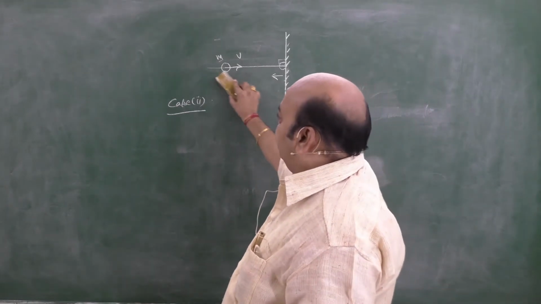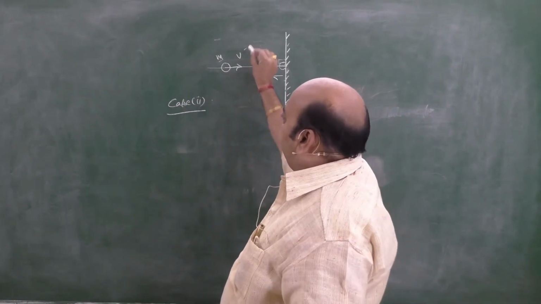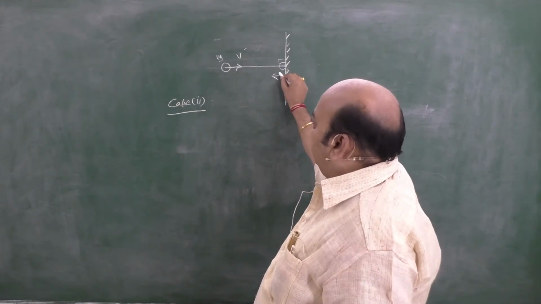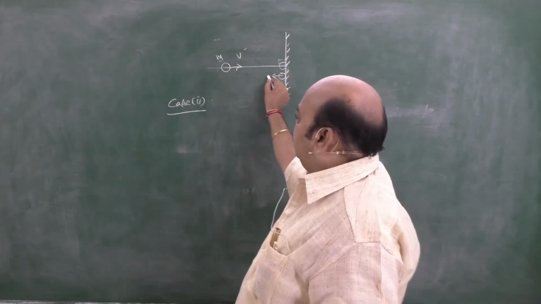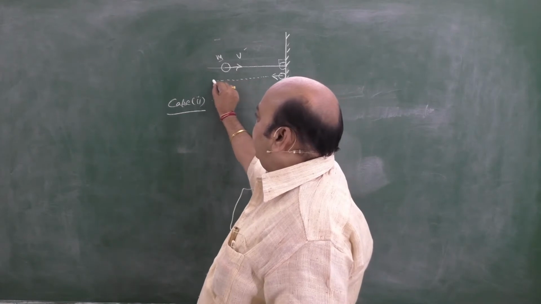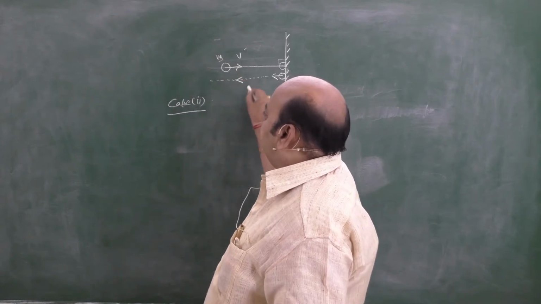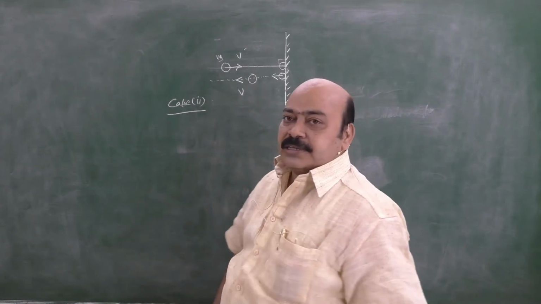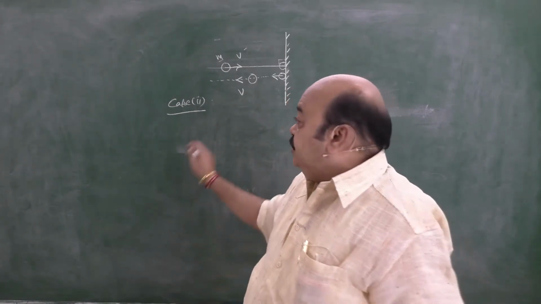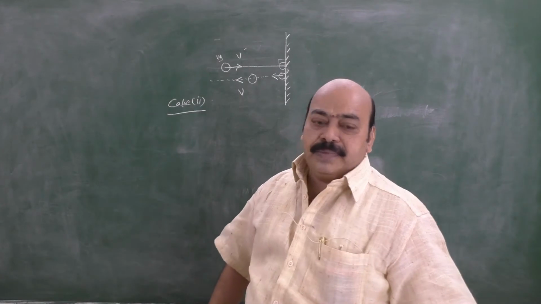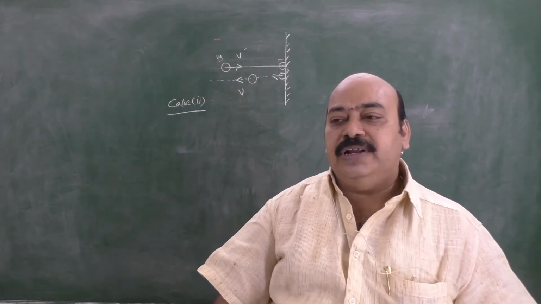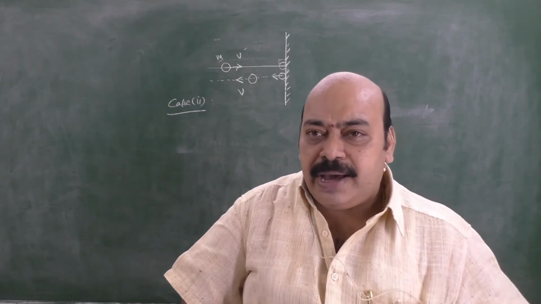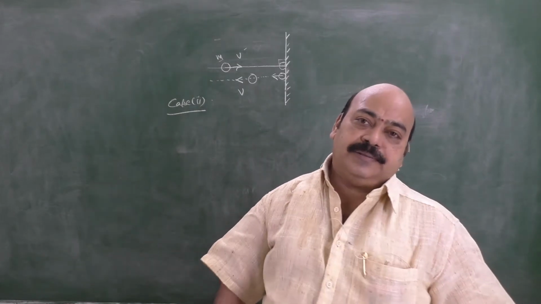That's why let's do one thing. It's moving with velocity v and hits the wall, and again it rebounds. Rebounds means what? It is coming back in the opposite direction. Let v be the speed. Since we are mentioning the direction, I am using the word speed only. It is nothing but having same magnitude but opposite in direction.